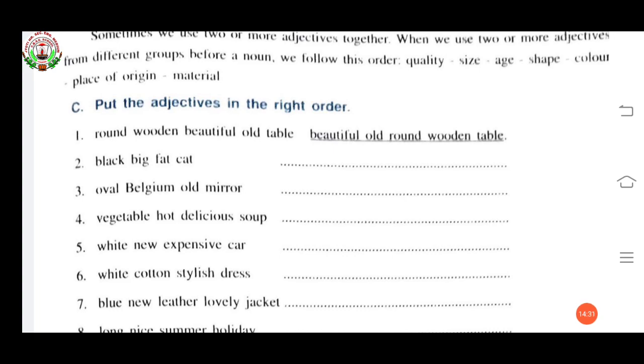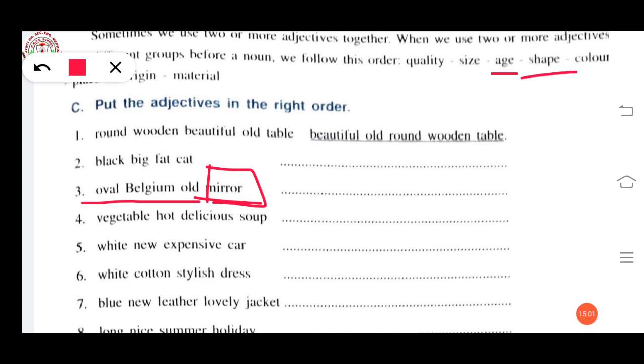Oval, Belgium, old mirror. Here mirror is the noun. It's the name of one thing. Oval, Belgium, old are adjectives. You have to arrange this: old, oval, Belgium, mirror. You have to write old first. Old is showing age and oval is showing shape. Belgium is showing place of origin, and after that mirror is the noun.